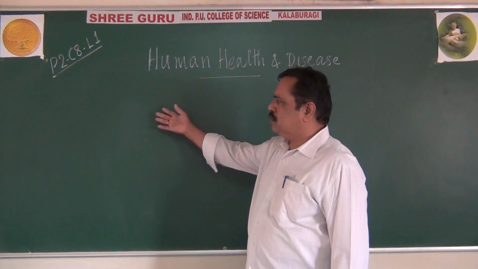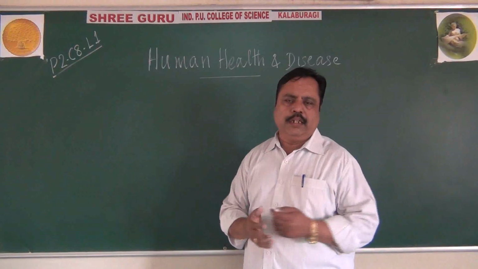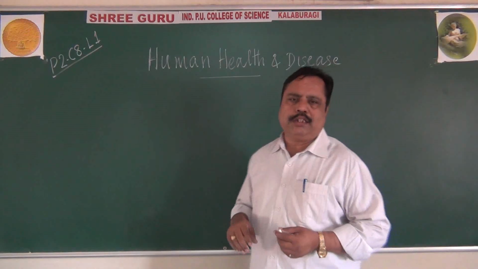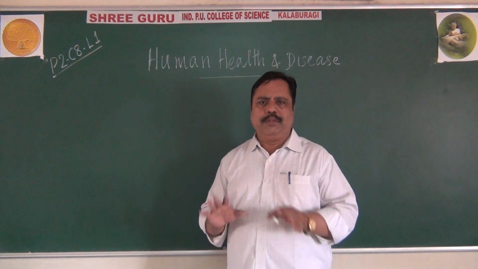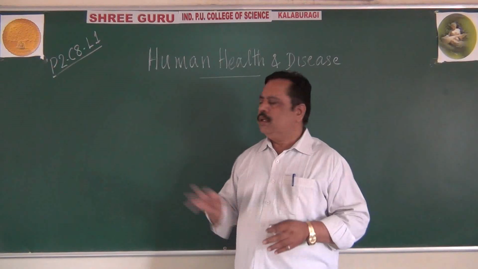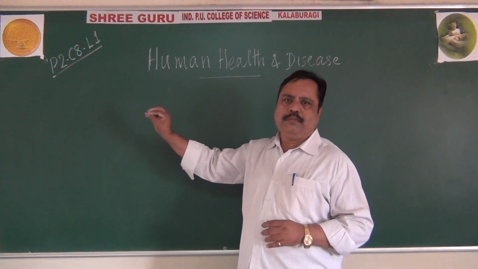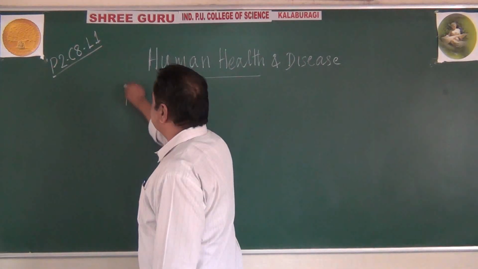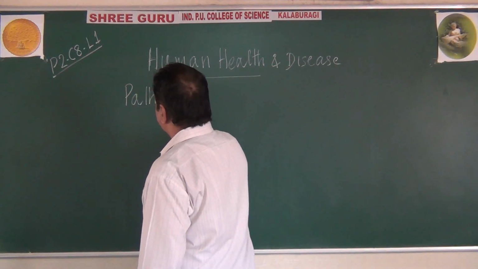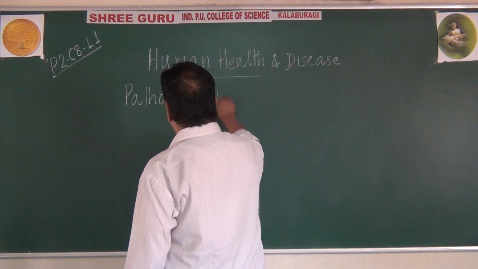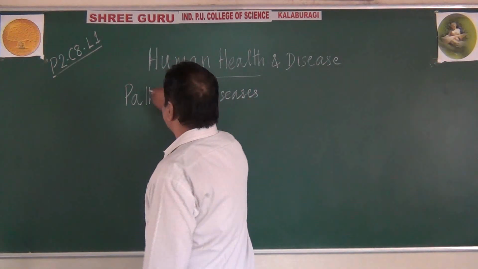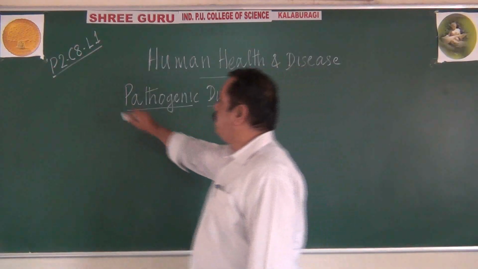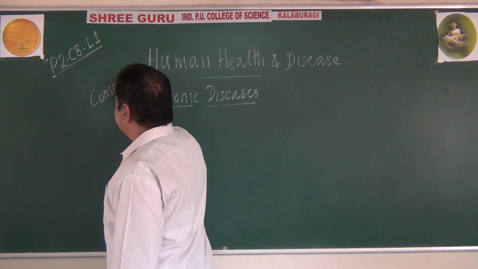Of course, related to genetic disorders, we have studied in a separate chapter. Behavioral pattern is related to the psychology and the willpower of an individual. We are not going to deal much with that. But pathogenic diseases we will be dealing with in detail in this lesson. So, as an introduction, I am going to tell you about common pathogenic diseases here. Of course, detailed pathogenic disease we will see later.